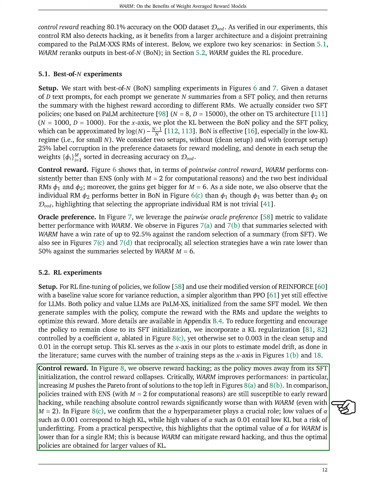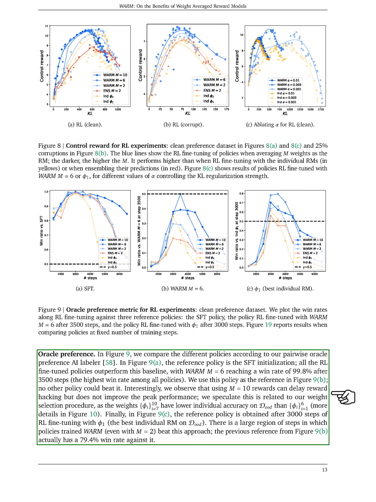Policies trained with ENS were still susceptible to early reward hacking, while reaching absolute control rewards significantly worse than with WARM. We found that a hyperparameter played a crucial role. Low values corresponded to high drift, while high values entailed low drift but a risk of underfitting. This showed that the optimal value for WARM is lower than for a single model, as WARM can mitigate reward hacking. We compared the different policies according to our pairwise oracle preference AI labeler.